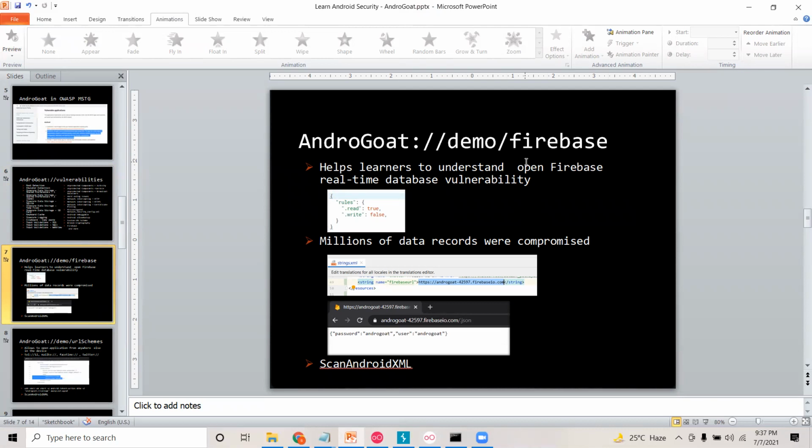There were already records compromised due to the misconfiguration of Firebase. So this particular activity will help the learner to understand what the Firebase vulnerability is and how to identify these vulnerabilities. Okay, so let me quickly jump onto that. To do this, I would require either the source code or the APK file.